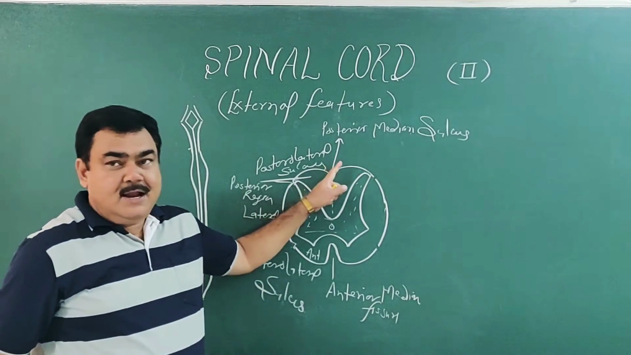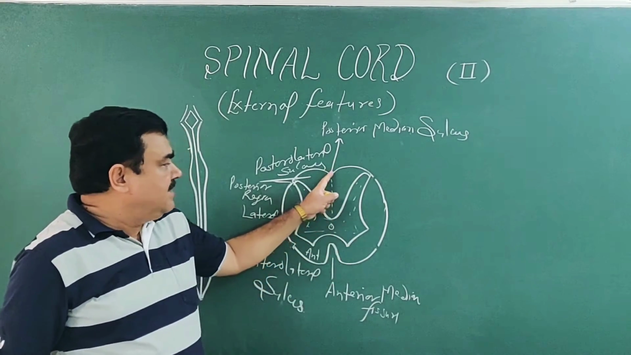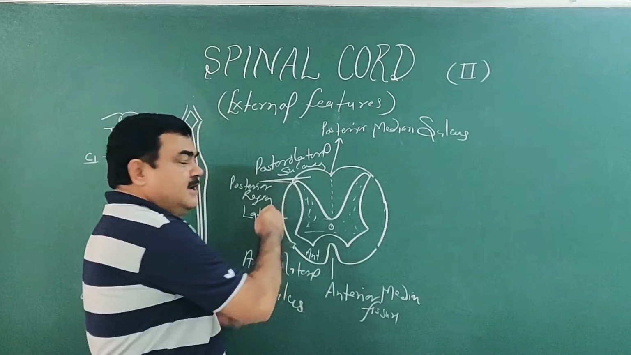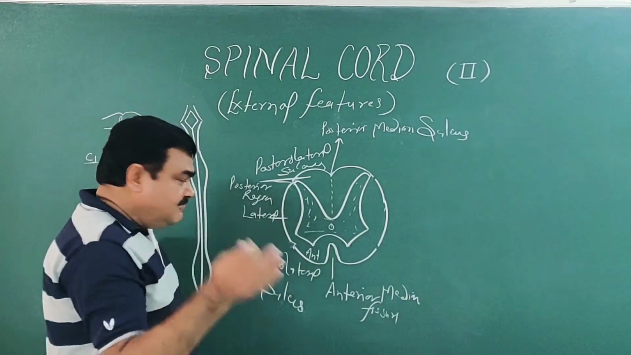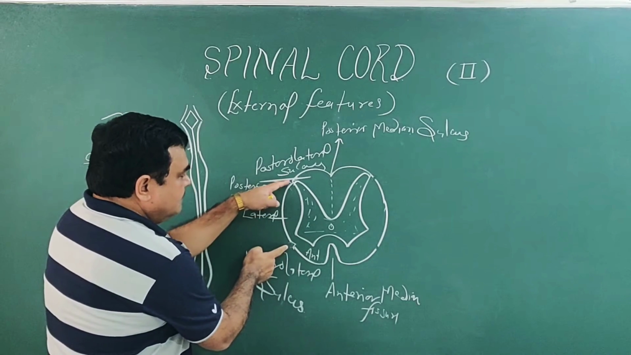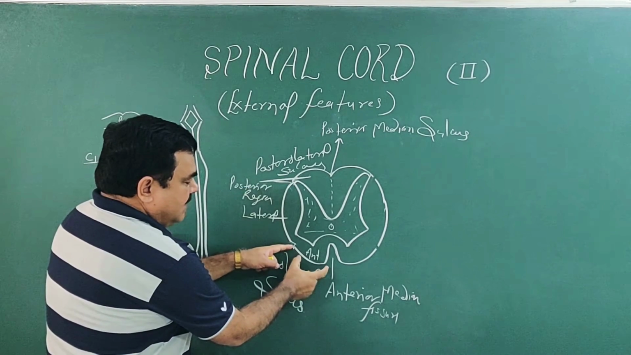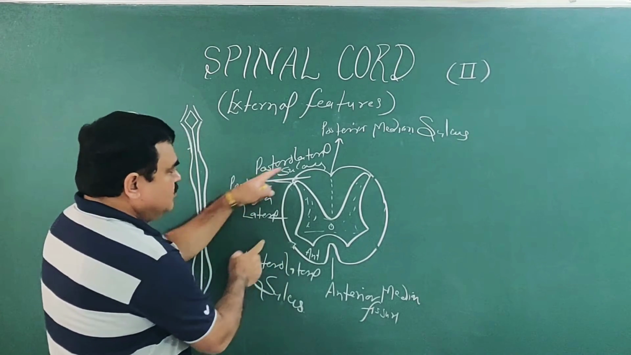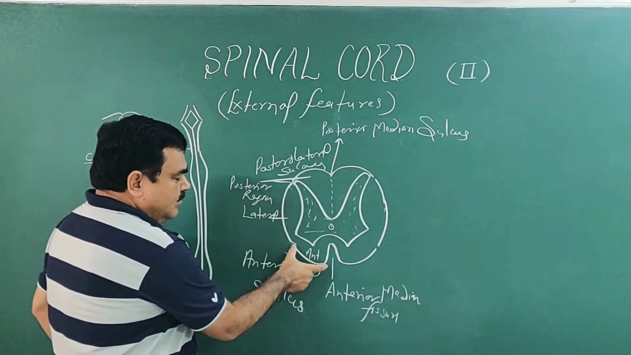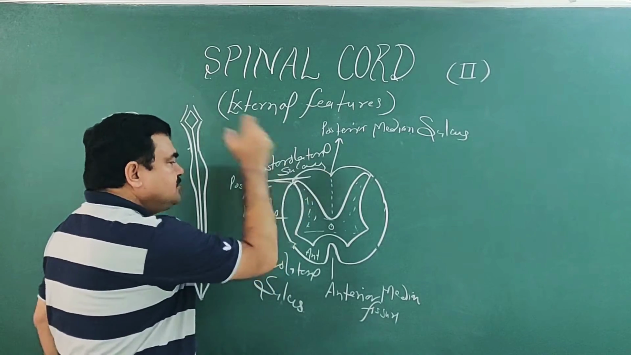So by the anterior median fissure and posterior median sulcus, it can be divided into right and left equal halves, and each half is again divided by two sulci, anterolateral and posterolateral, into anterior, lateral and posterior regions.